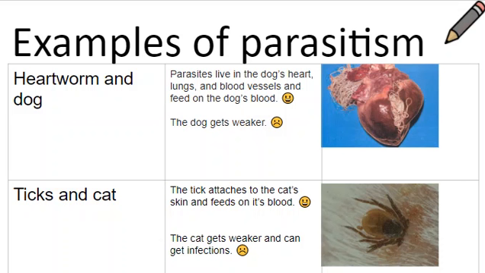The tick and the cat. The tick attaches to the cat's skin and feeds on its blood, so he's happy. And the cat gets weaker and can get infections.